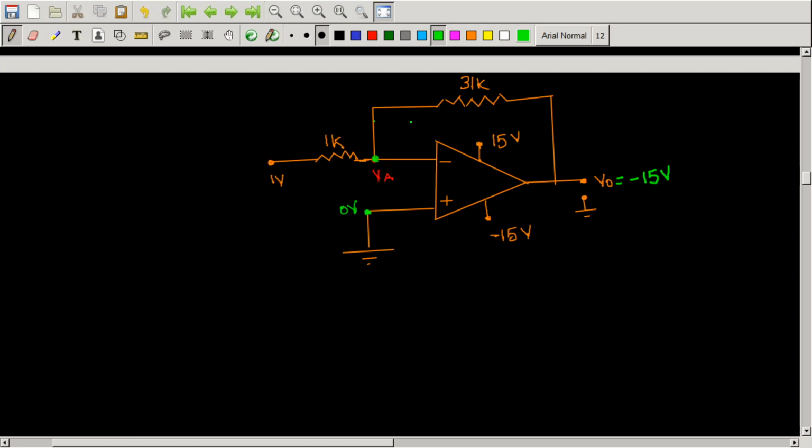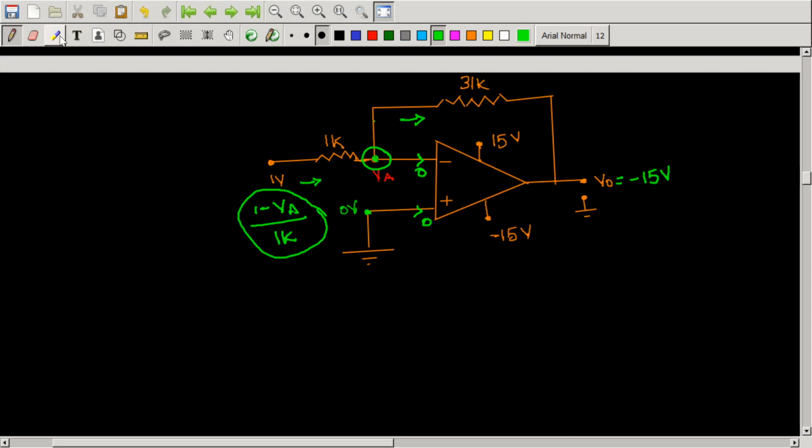The currents flowing in these terminals will be 0 because the input resistance of the op amp is infinite. So the current flowing in this branch is simply 1 minus VA by 1k, and if you apply KCL at this node, this entire current should be flowing in this branch also, because no current is passing in the input terminal.